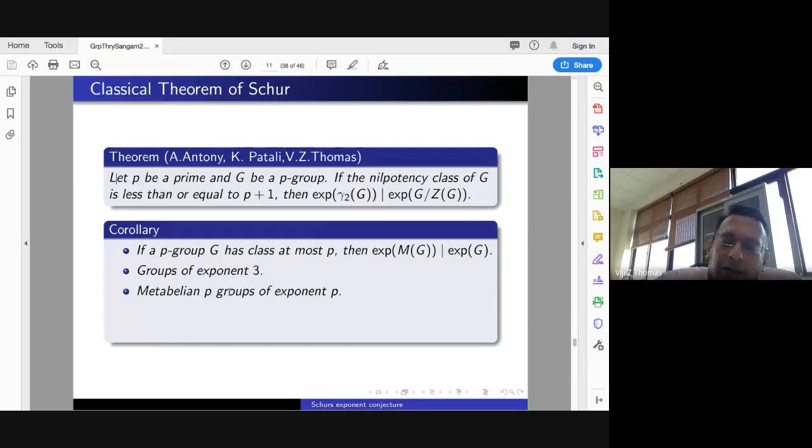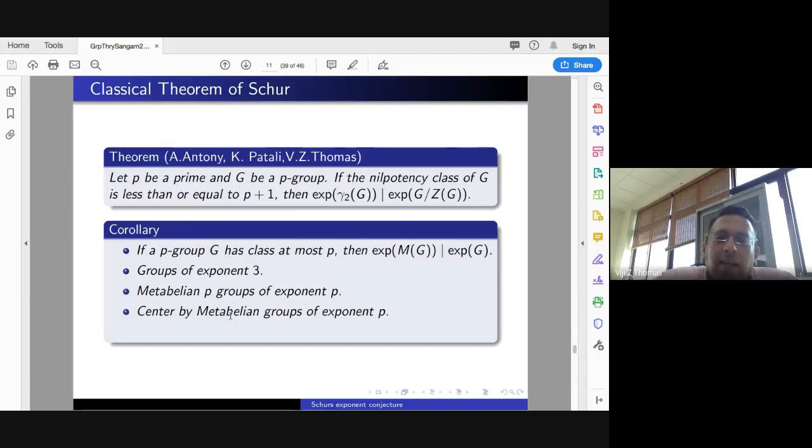Why? Because there is an old result of Meyer-Wunderlich which says that these have class at most P. So again, it falls under this.